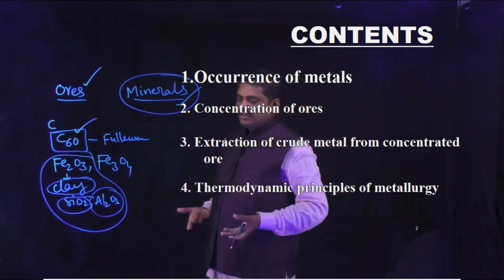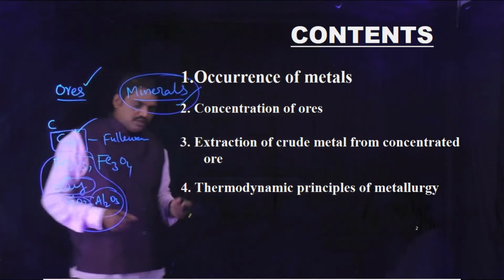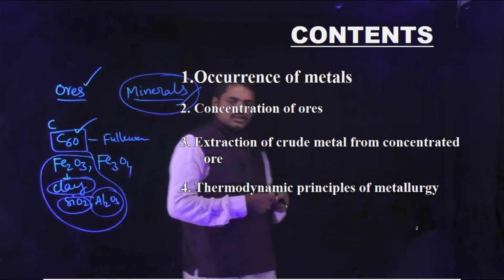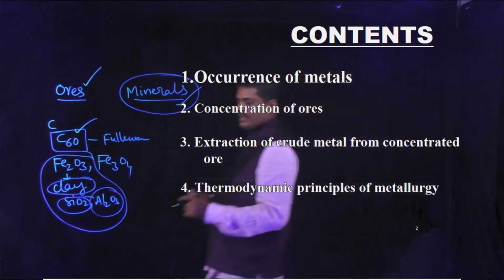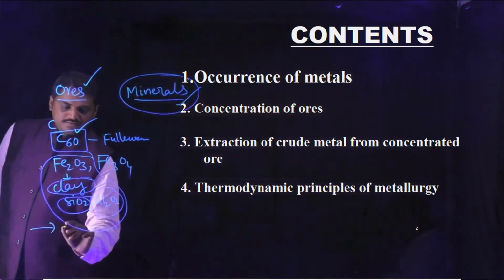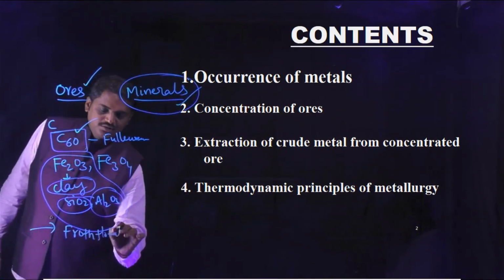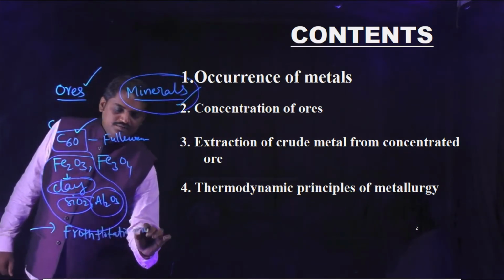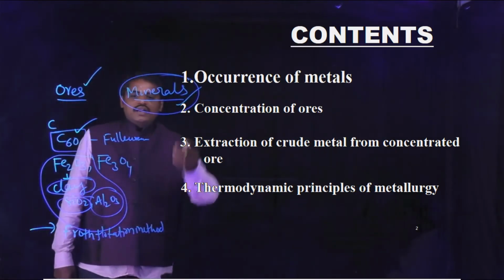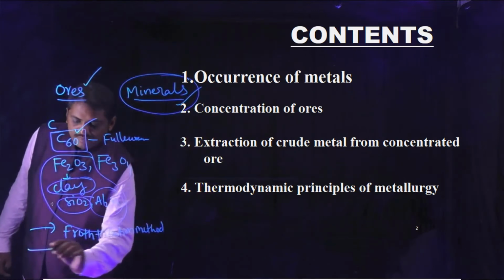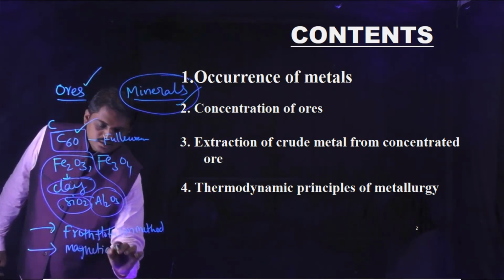Some important concentration techniques are as follows. First one, the Froth flotation method. This is one of the important concentration techniques. And the next one, magnetic separation.